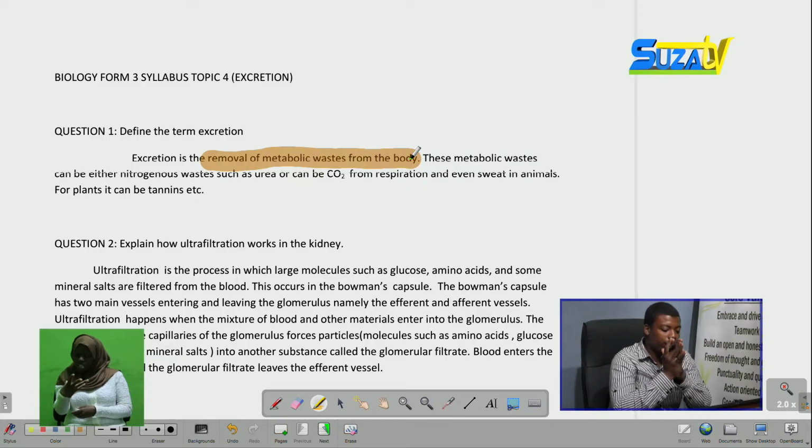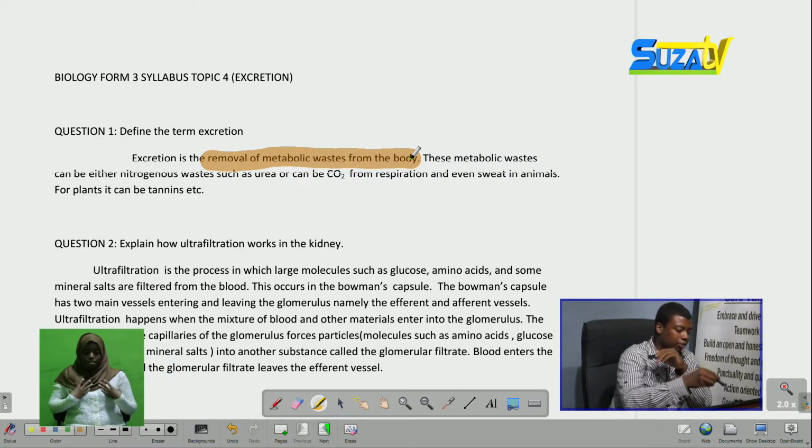So any waste product produced by these metabolism actions is referred to as excretion. This should not be confused with egestion, whereby egestion is just the removal of undigested foods. There are no metabolic wastes in egestion. So we can say that excretion, first of all, is the removal of metabolic wastes from the body.